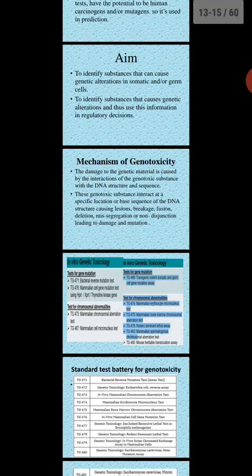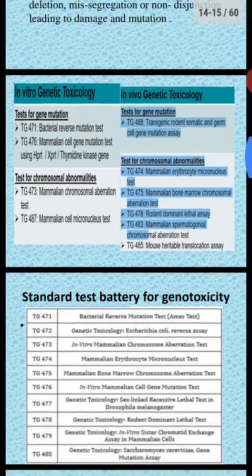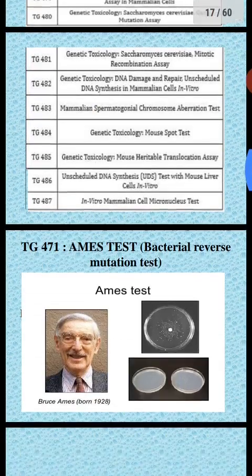So this slide represents the list of tests performed to test genetic toxicity. The same tests are applied for mutagenicity also. You can just list them out: bacterial reverse mutation test, mammalian cell gene mutation test, mammalian chromosomal aberration test, mammalian cell micronucleus test, and so on.